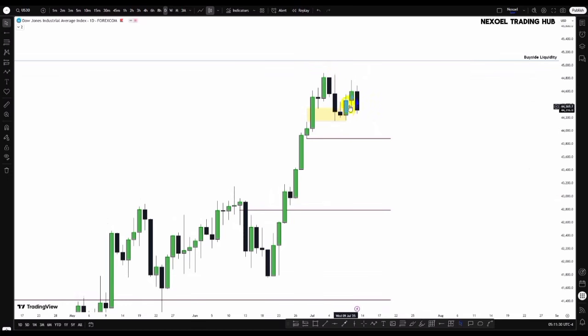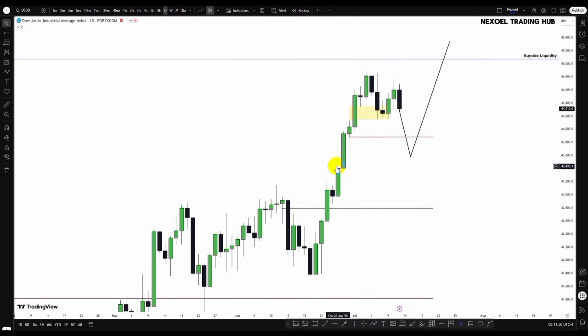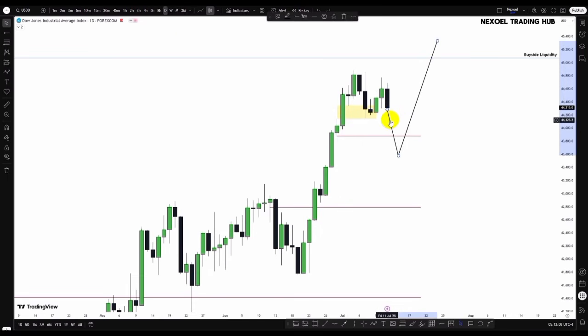Now what we can see is that price returned to retest this candle, and we are seeing volume trading to the downside. So basically we have a draw on liquidity resting here to the downside, which is the sell side liquidity. So from the daily time frame, we may see the possibility of price dipping lower before we have the bullish continuation to the upside. So first we have this daily bullish fair value gap within the weekly zone. So we could see how price reacts here. This is the first draw on liquidity within the weekly zone. If price is trading to the downside, we have this zone here before we could anticipate the possibility of any bullish continuation. So this is what I have to show us in US30 from the daily time frame.